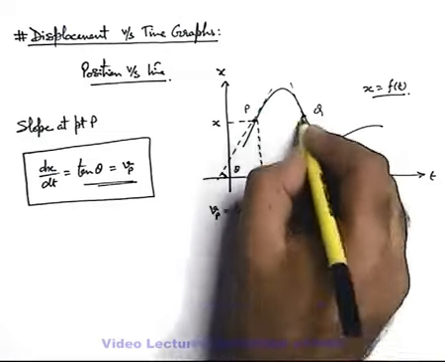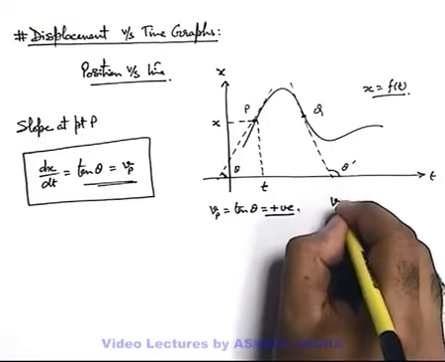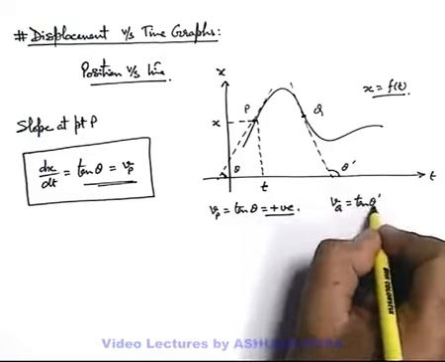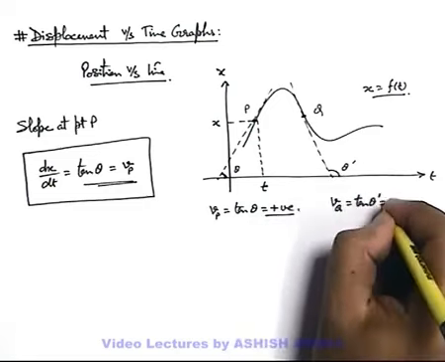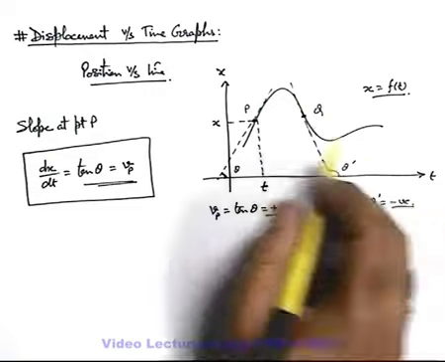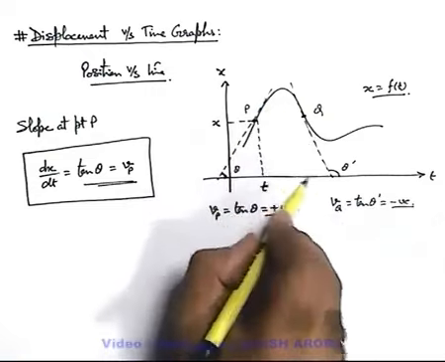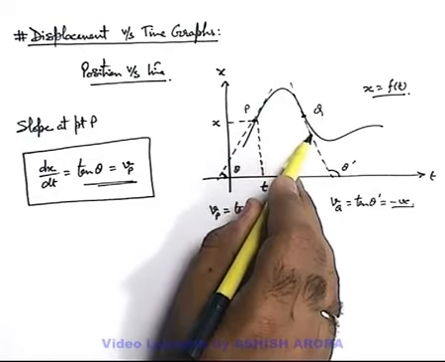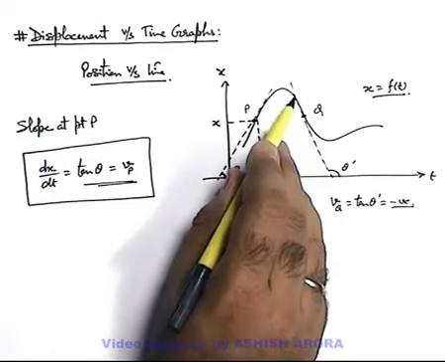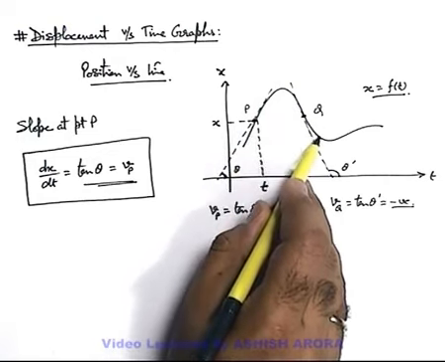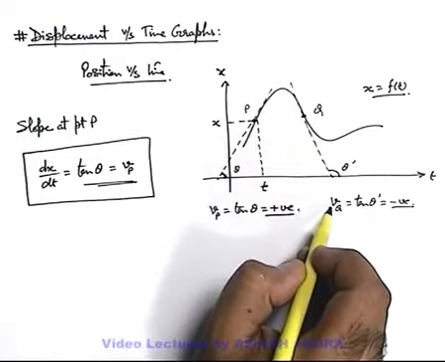So at point Q, the instantaneous velocity can be written as tan theta dash, and the tangent of an obtuse angle is a negative physical quantity. So in the decreasing part of the curve, with time the displacement is decreasing, or the particle is moving towards the origin. So we can state vectorially the velocity will be negative.